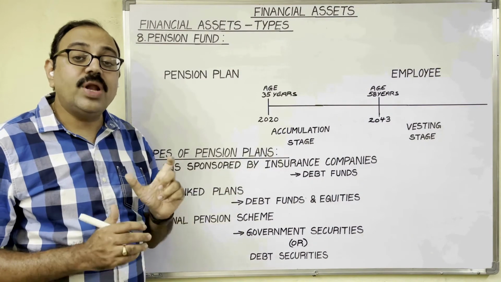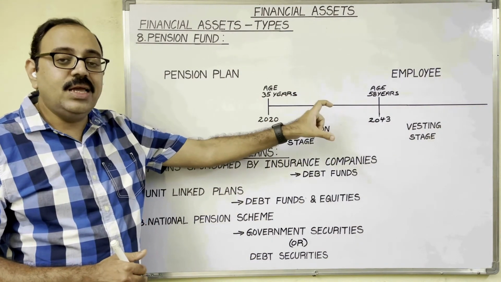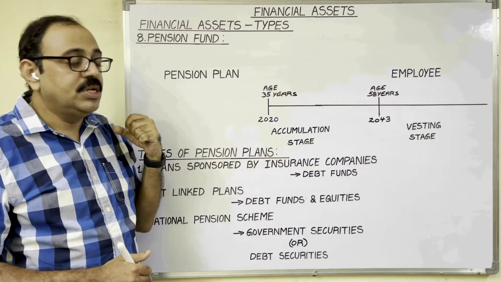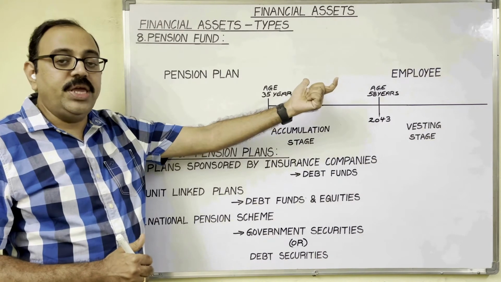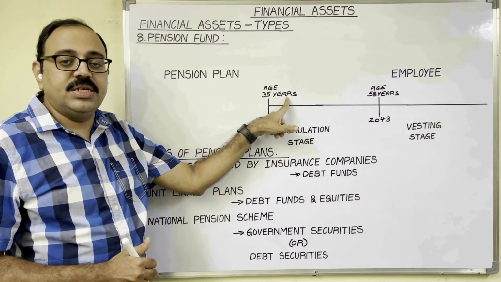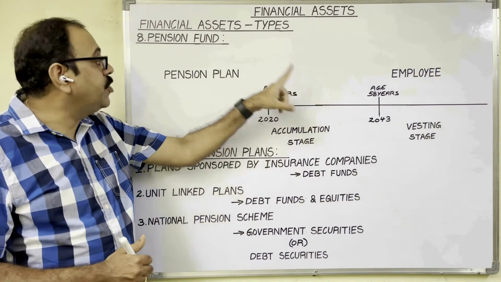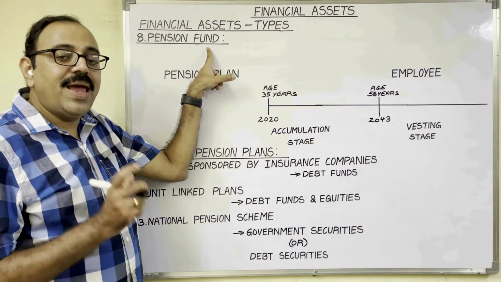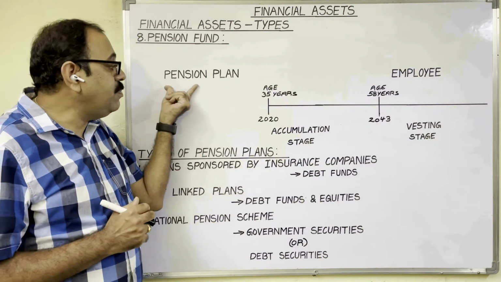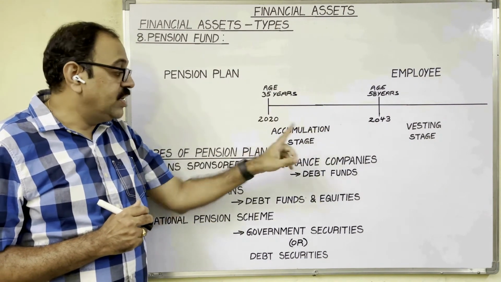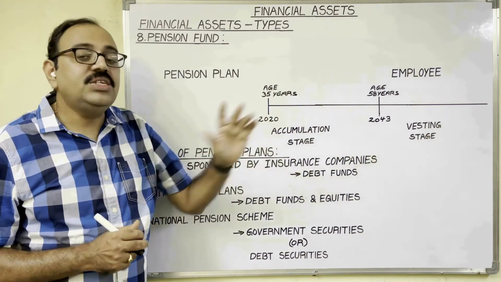Pension fund is also known as retirement fund. Private employees who want to have a steady income after their retirement age prefer to invest in pension funds. Suppose there is one private employee whose age is 35 years. In 2020, he decided to invest some amount in a pension fund. Then he has to choose one designated pension plan. In India, pension plans contain two stages. First one, accumulation stage. Second one, vesting stage.